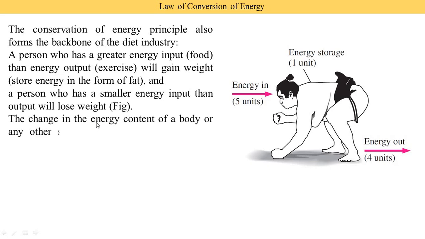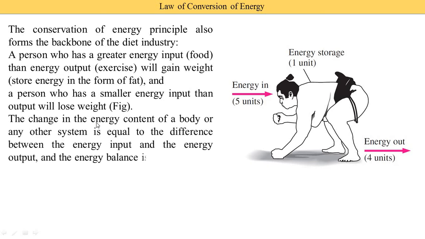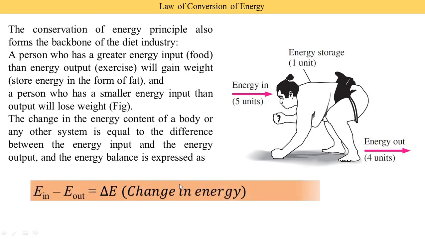The change in the energy content of the body or any other system is equal to the difference between the energy input and the energy output, and the energy balance is expressed as the change in energy. Here the energy stored is given by the equation energy in minus energy out. So the energy stored is 1 unit. That is a simple equation: energy in minus energy out is equal to the change in the energy. So sometimes the energy is also stored inside the body.